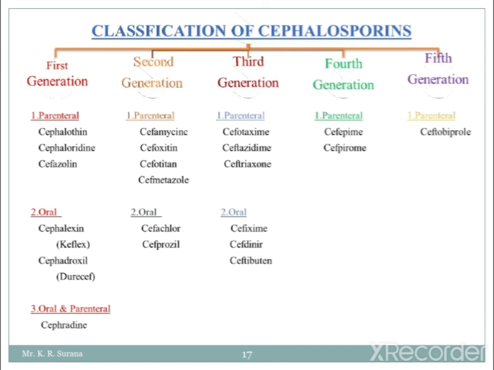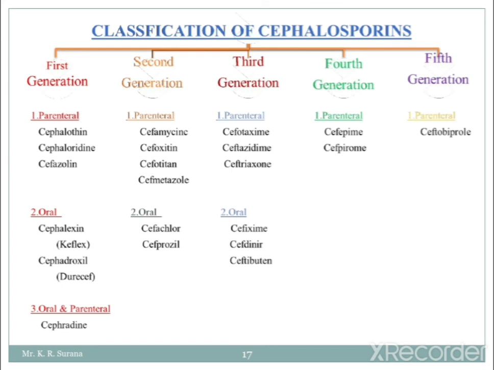Now the second generation cephalosporins. First is the parenteral ones, examples of which are cefamycin, cefoxitin, cefotetan and cefmetazole. The oral second generation are cefaclor and cefprozil, two examples.